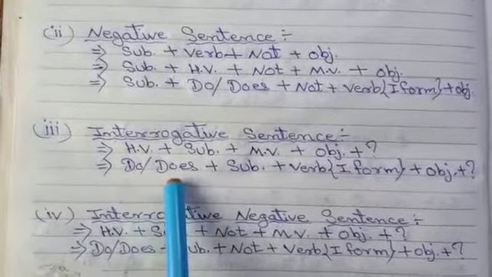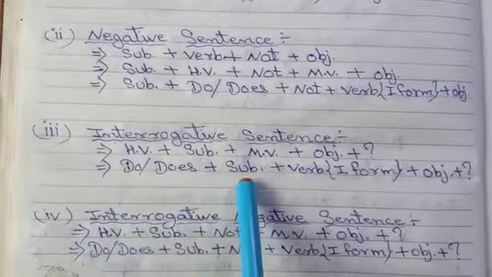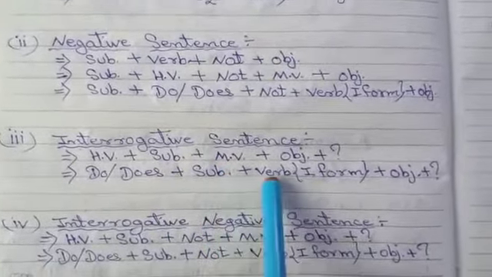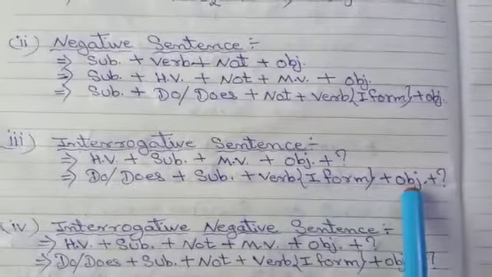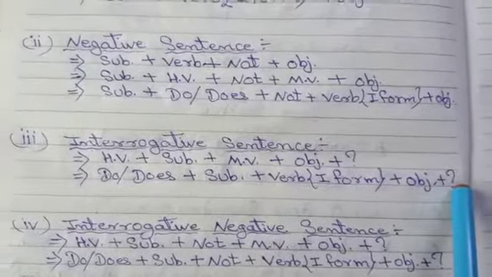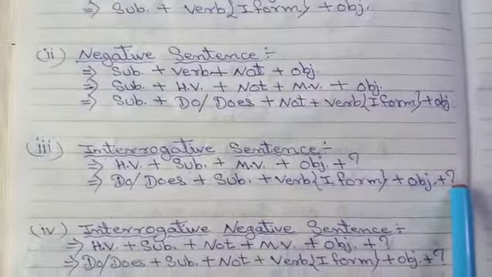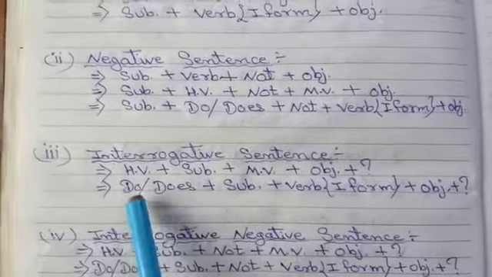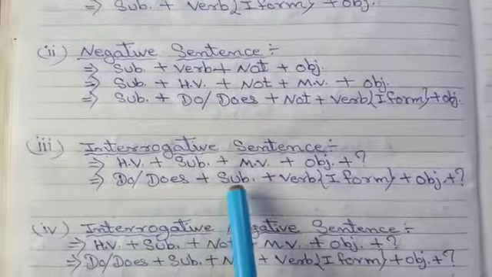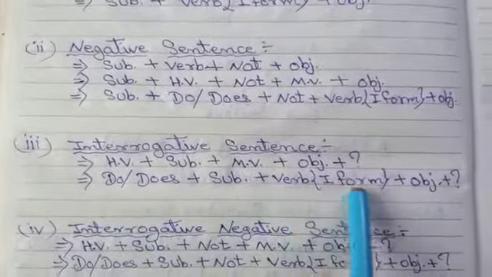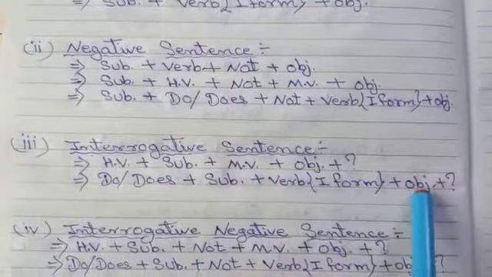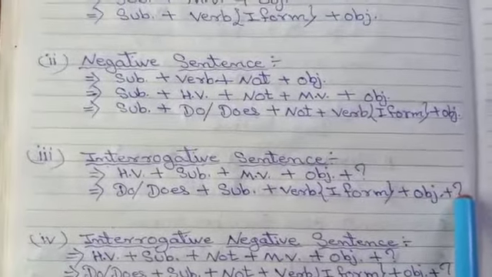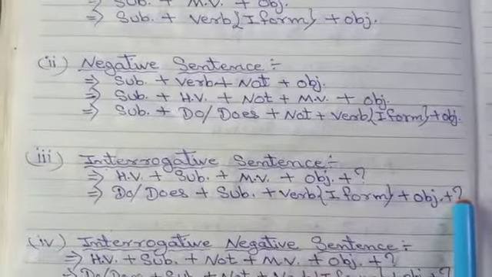HV means do, does, plus subject plus MV, which means verb first form, plus object plus question mark. The main structure of interrogative sentence is do or does plus subject plus verb first form plus object plus question mark. This is the main structure of interrogative sentence of present indefinite tense.